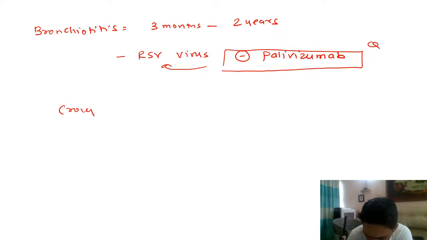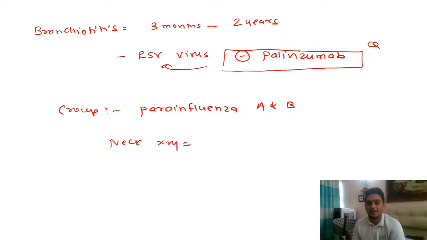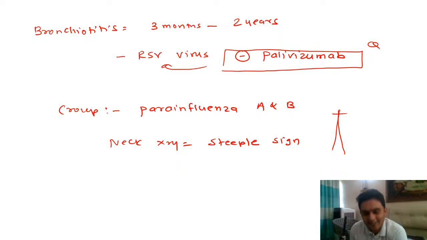Now you have the other, croup. Croup is caused by parainfluenza A and B. And in neck X-ray, what sign you get when we talk about croup? Croup also you commonly see in winters. So when you do a neck X-ray, you see steeple sign. So it's like a steeple of the church, correct? So you get a steeple sign that you see in croup.